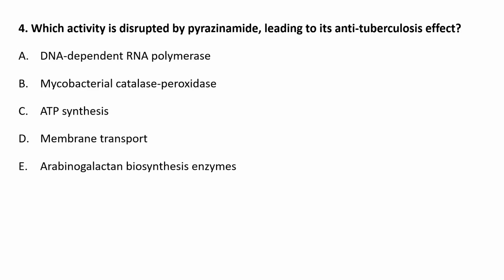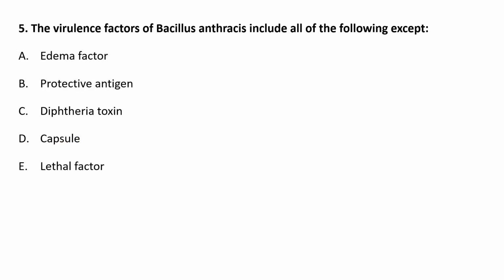The fourth question was, which activity is disrupted by pyrazinamide, leading to its anti-tuberculosis effect? Here the membrane transport activity is disrupted by this drug. The fifth question was, the virulence factors of Bacillus anthracis include all of the following except diphtheria toxin, because they are talking about the virulence factors of Bacillus anthracis.